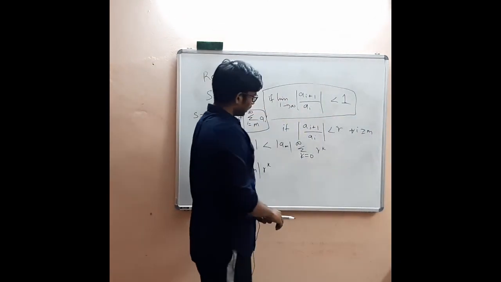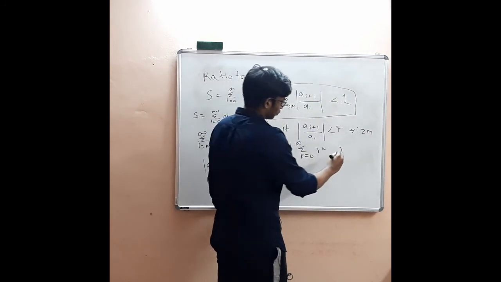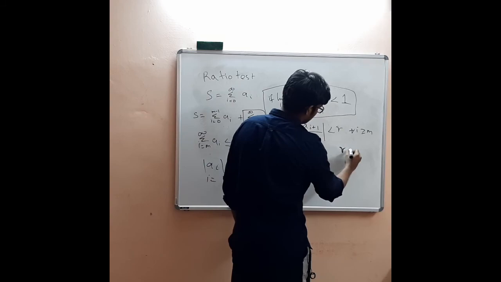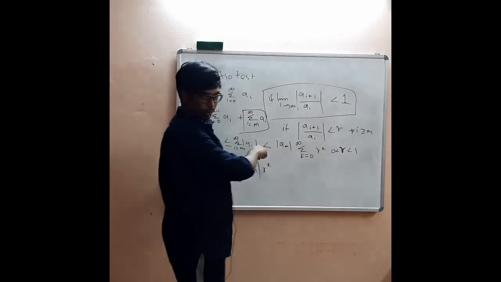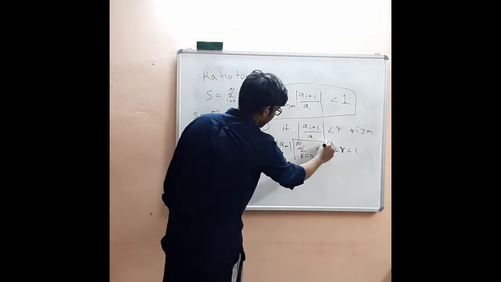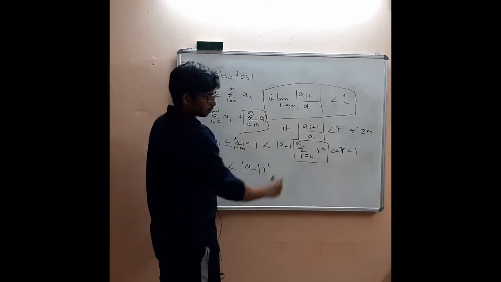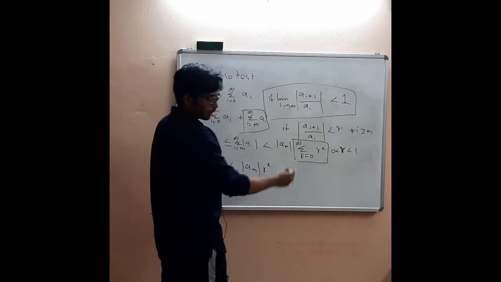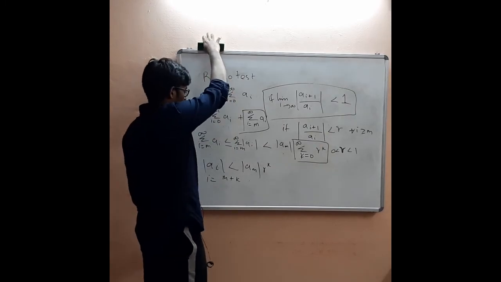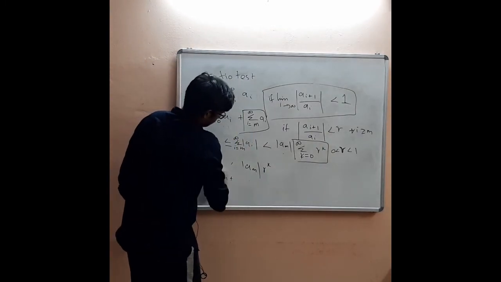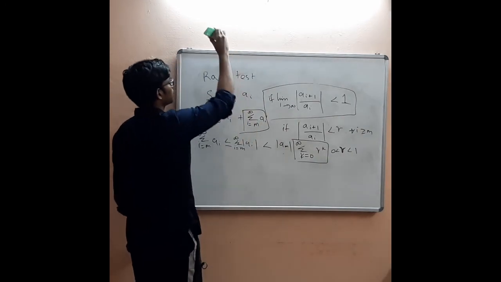We have already seen that if mod of R, here we are taking R as a positive value, is less than 1 and greater than 0, in the geometric series this term converges to a finite value, as we have seen earlier. So this is a finite number multiplied by a finite number, which is a number. I just have to say it's a number. A number itself means it's valid.